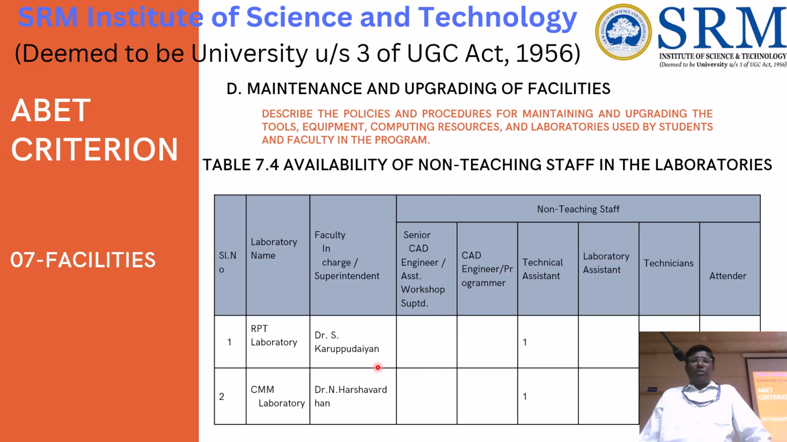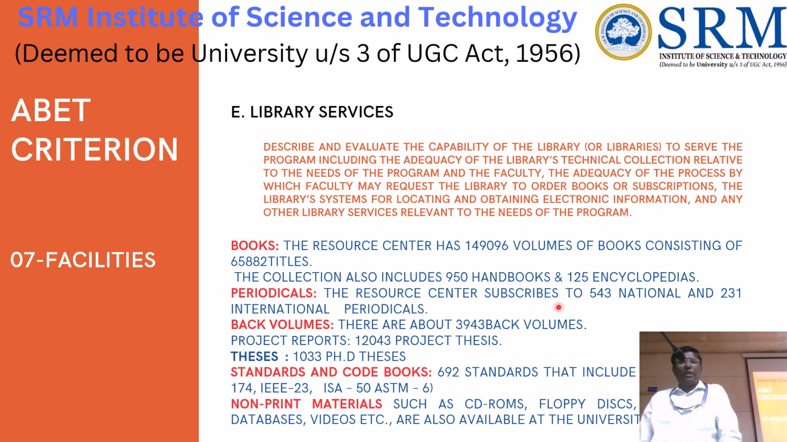And maintenance: for maintenance activity, what procedure we are following. So we have to give how many lab assistants and technical assistants there are, that information also we have to give. And library services: what the library services are, and we can give it at college level or at department level also. So this information, books, periodicals, back volumes, standard and code books, and non-printed materials, about the university library we have to collect and give.